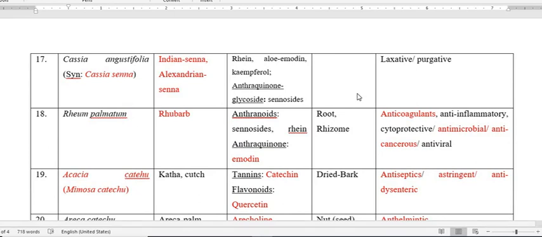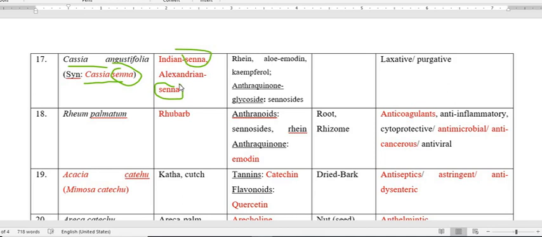So the next plant is Cassia angustifolia. Another synonym is Cassia senna. The scientific name is Senna, so it is Indian Senna, or it is also called Alexandrian Senna.